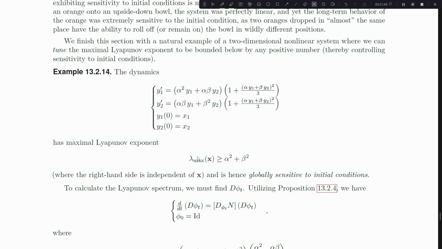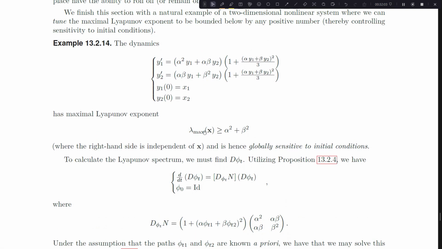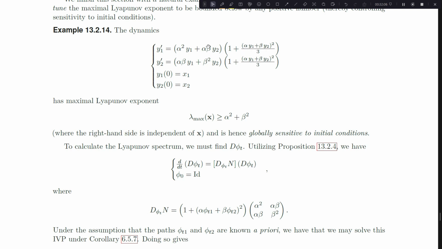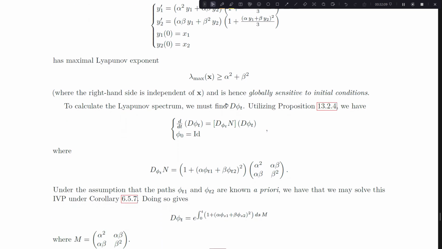It's actually really hard to get proofs on Lyapunov exponents, and a lot of people are getting their PhDs, getting papers in good journals, out of just proving a single system has a positive Lyapunov exponent. So these are not easy things to prove. But we'll look at this dynamics, and I'll go through the procedure of how we would calculate a Lyapunov exponent here, just so that you can all see what the procedure would be like.